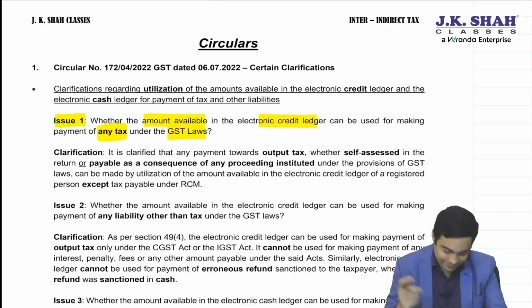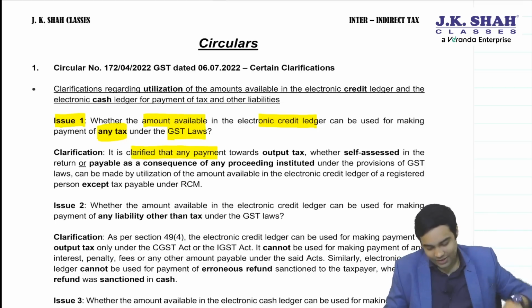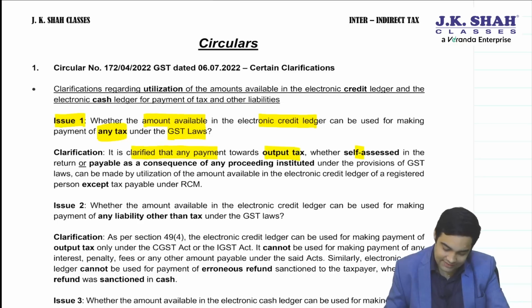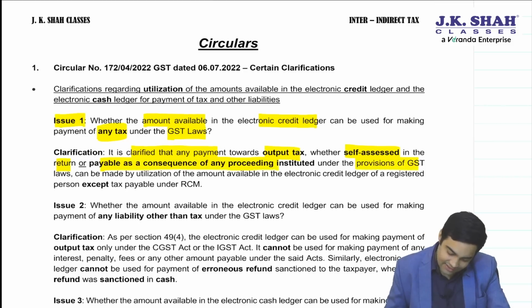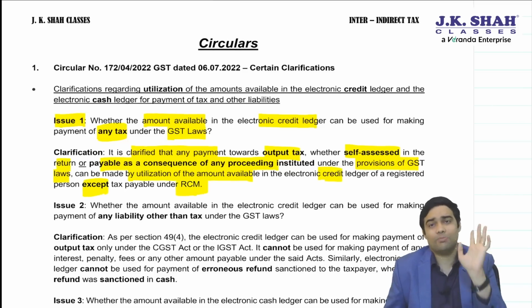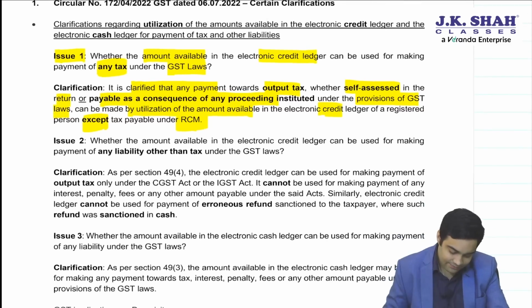Let's see. It is clarified that any payment towards output tax, whether self-assessed in the return or payable as consequence of proceedings initiated under the provisions of GST law, can be made by utilization of amount available in e-credit except RCM. RCM you cannot pay through e-credit. Okay, let's see the second one.